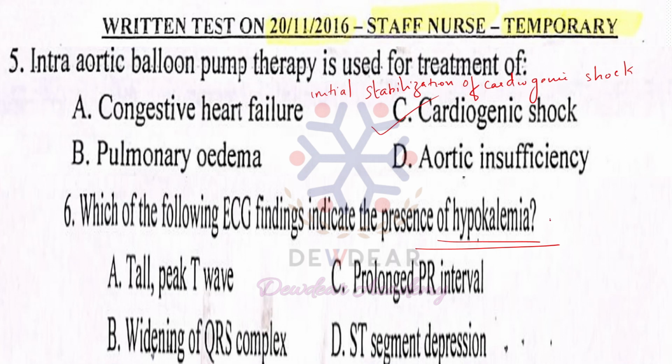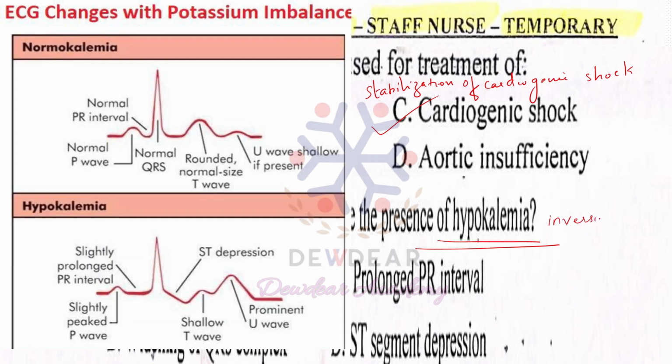So there will be inversion of T waves, then that will be mainly found in mild hypokalemia, then followed by QT interval prolongation, and visible U wave. Visible or prominent U wave is there.